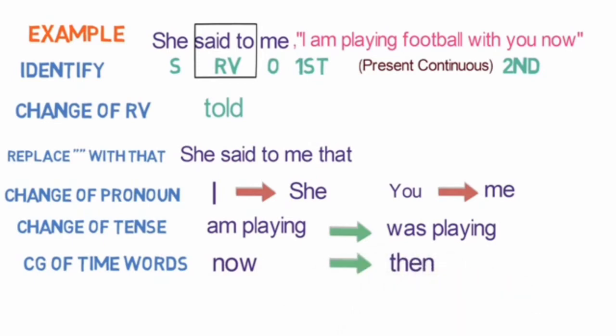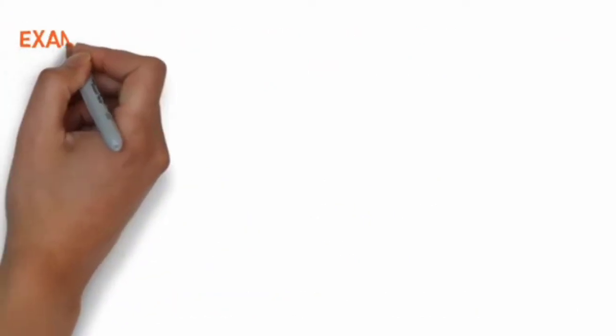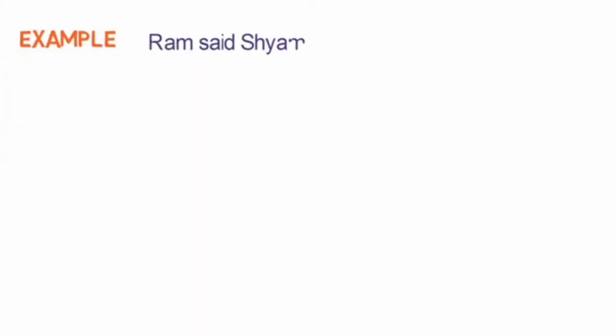And bingo, the final outcome is indirect speech, which is she told me that she was playing football with me then. I hope you have understood all these 6 steps. Let's look into next example. Ram said to Shyam, I started a new job.